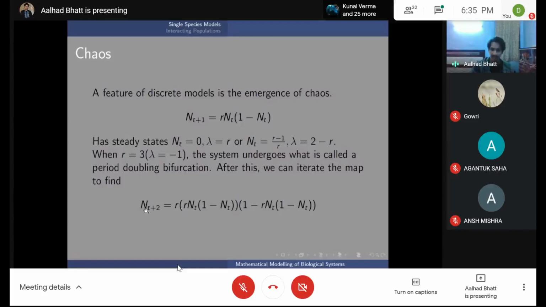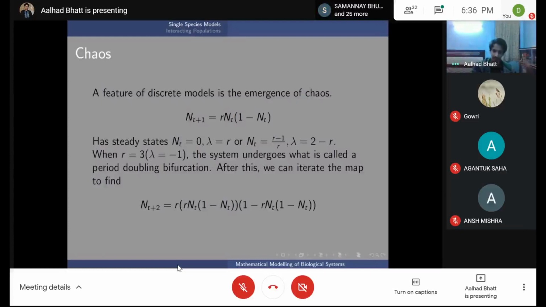Now what happens is that at this point, you can iterate the map again. So here in this equation, instead of nt, you replace nt plus 1 and then use this formula to expand. And this is what you get. So when you solve this equation by saying nt is equal to r of this thing in the brackets, you will get, along with the two earlier solutions, two more solutions. And for a while, these two solutions are stable. And what happens is that the system keeps on alternating between these two. So it will be at, say, one value, and then next step it will be here, then here, then here.